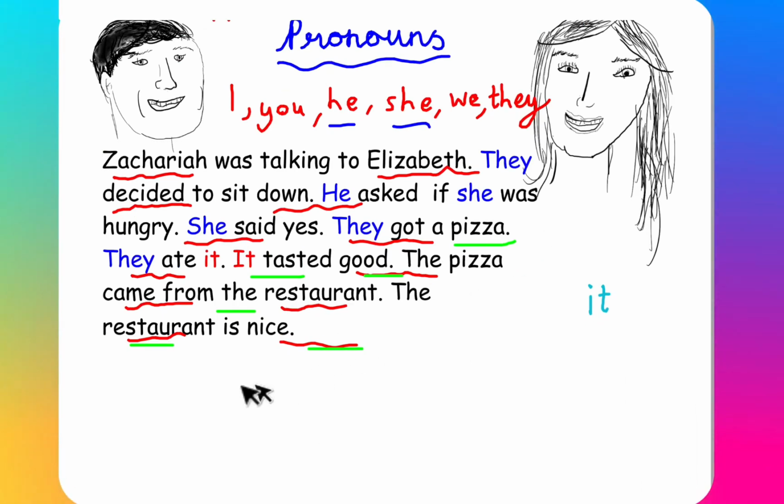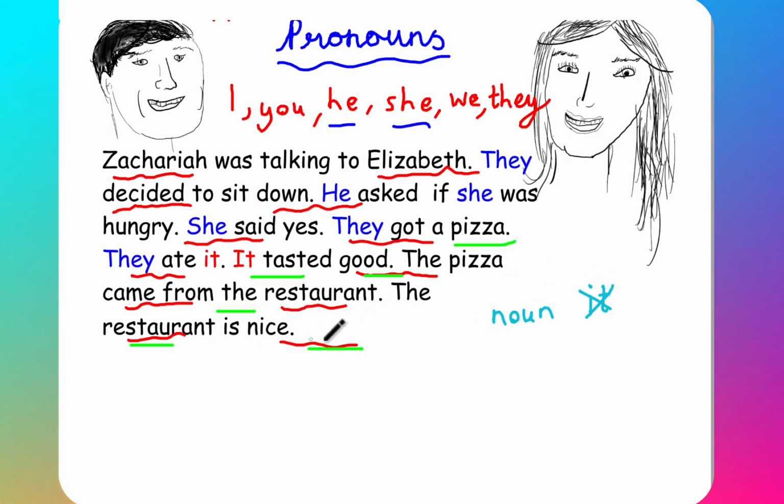Their pizza came from their restaurant. Here we must continue using pizza because we could be talking about something else. When it comes to a change in the amount of possible nouns, we have to again go back to writing the noun and not use it because we could be talking about another type of noun. So, their pizza came from their restaurant.